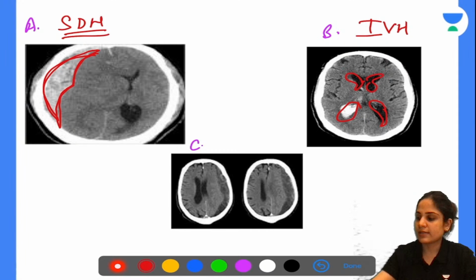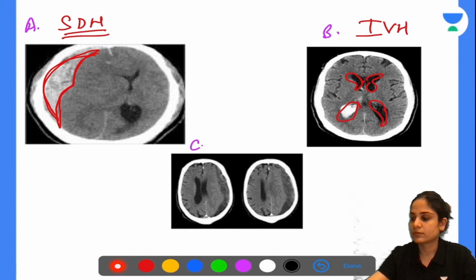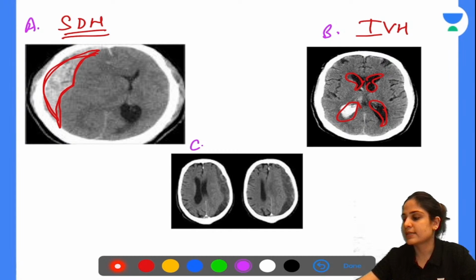Okay, so guys, over here you can even see midline shift. Can you see? This side ventricle is completely compressed and there is a midline shift over here. And in C, you can see the presence of blood over here. This is also lenticular shaped, but this blood is looking blackish in color, correct? So this is nothing but old SDH.